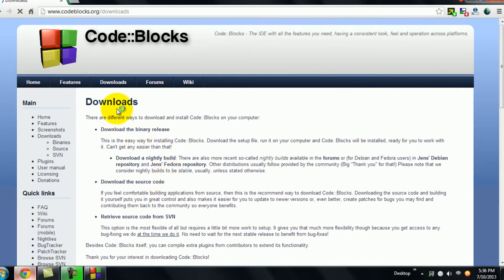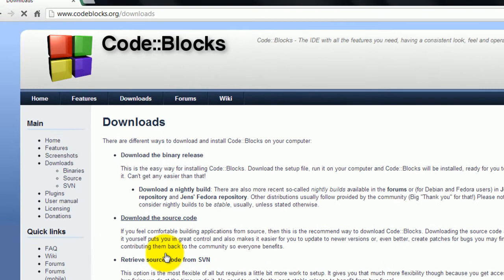Now you see that here are three ways to download. Number one is download the binary release. Number two is download the source code, and the third is retrieve source code with SVN.